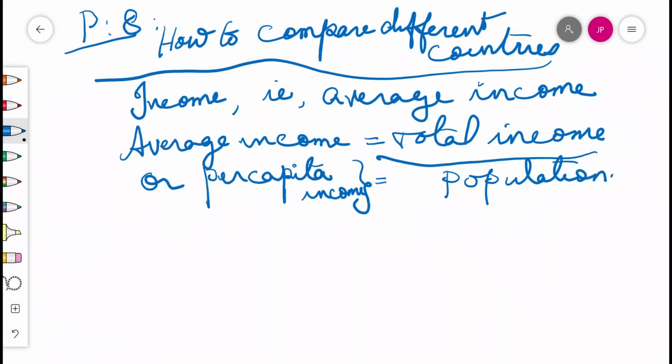Today's topic is how to compare different countries. Page number 8, Standard 10 textbook, Economics textbook. Question is how to compare different countries or states. No doubt income, that is average income. How do we calculate average income or per capita income? Average income or per capita income is equal to total income by population of the country.